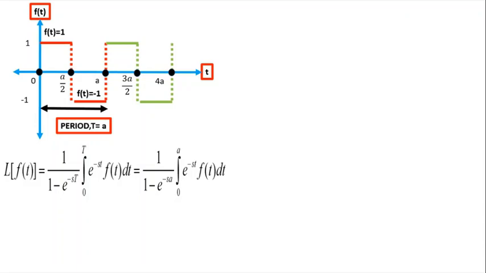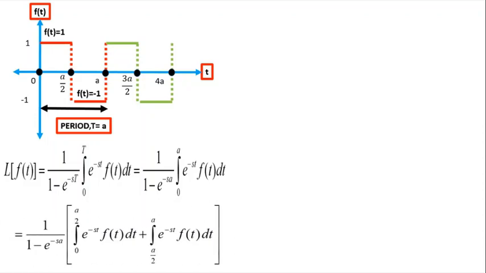equal to 1 divided by 1 minus e power minus sT, integral 0 to T e power minus st f of t dt. So here I just replace my period capital T to be a and write it as 1 divided by 1 minus e power minus sa, integral 0 to a e power minus st f of t dt. So now I see that the integral 0 to a is being split up into 2. So I write it as 1 divided by 1 minus e power minus sa, integral 0 to a by 2 e power minus st f of t dt plus integral a by 2 to a e power minus st f of t dt.